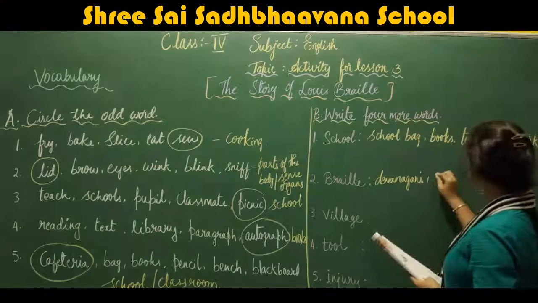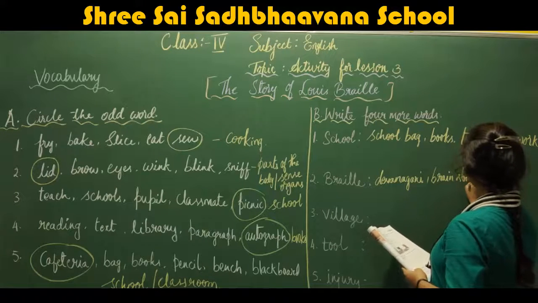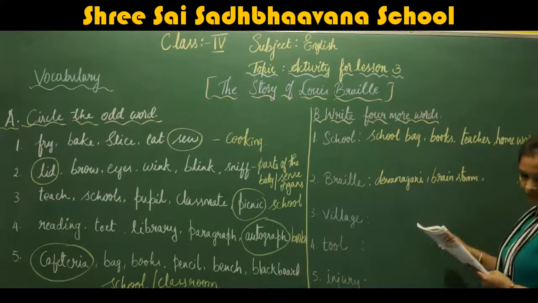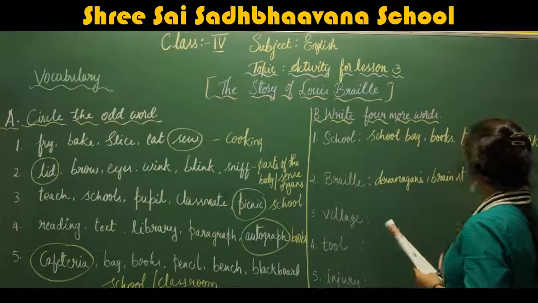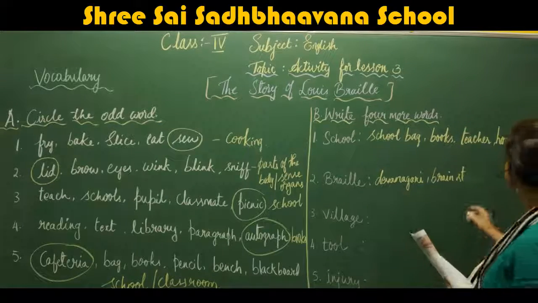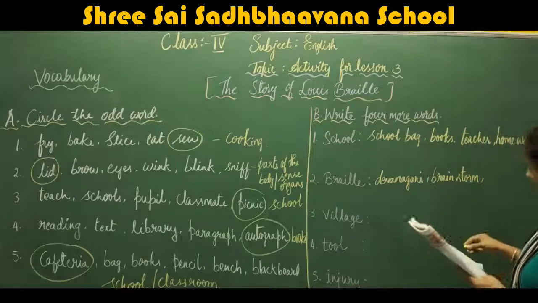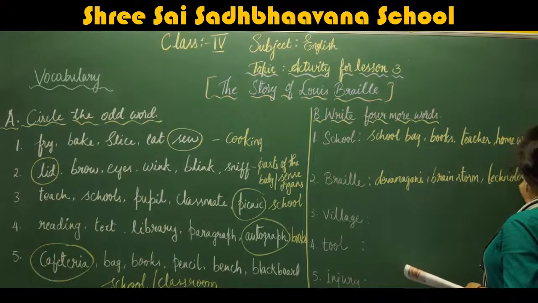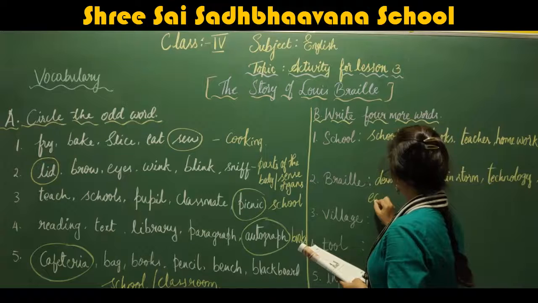Now next is brainstorm. This is also a kind of language. Brainstorm, technology, and next is education.